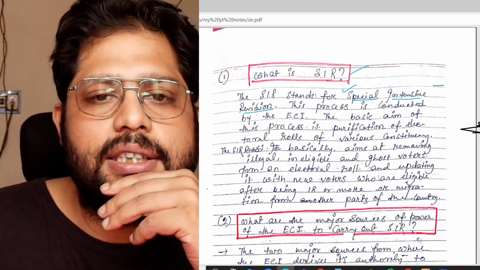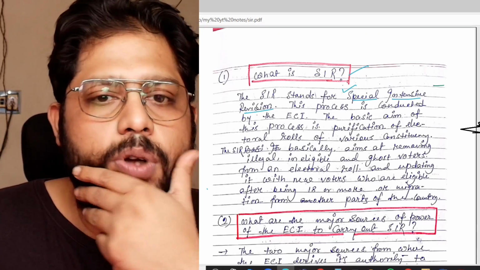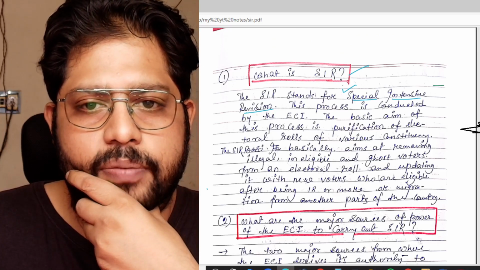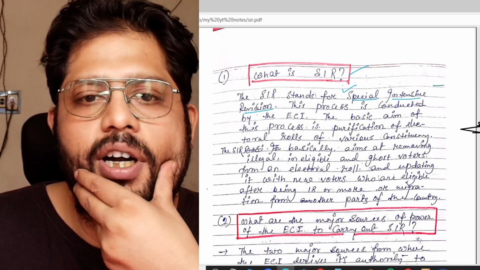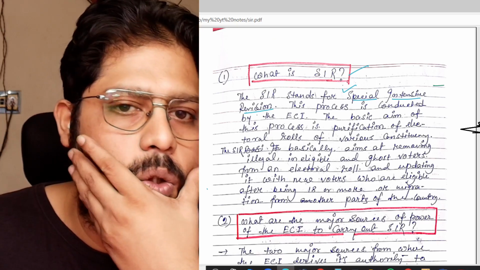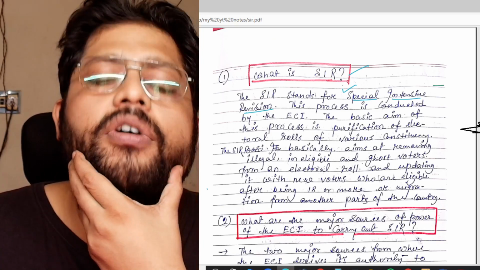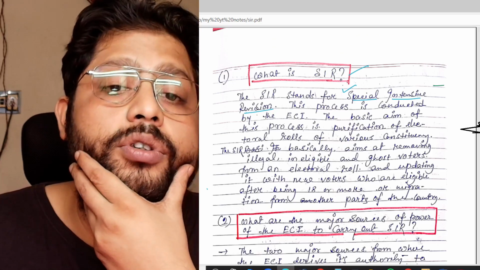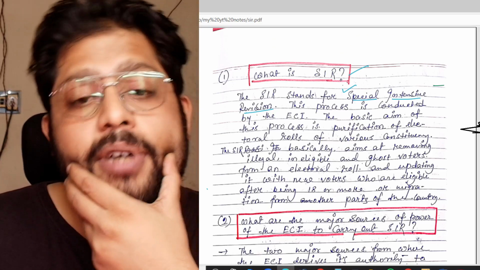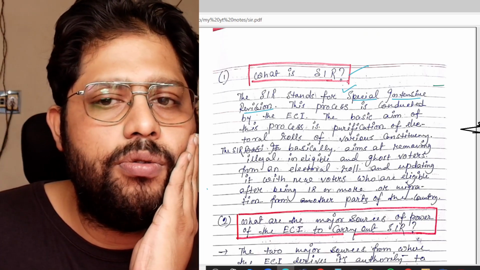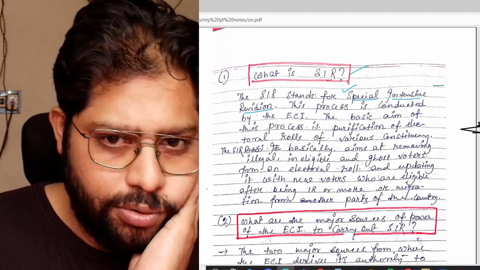So we all know what SIR is now because lots of talks are happening around us on many TV channels. So we are already aware of it. Now the question is, what is SIR, and if we need to study this topic from the point of view of our upcoming examinations like miscellaneous, how can we break down this topic?